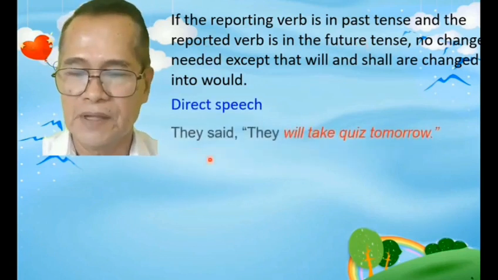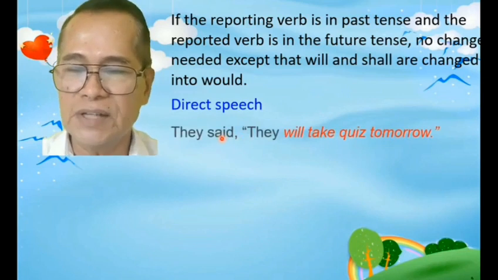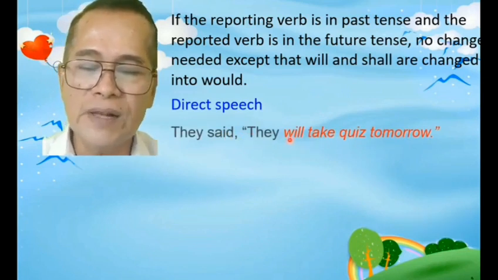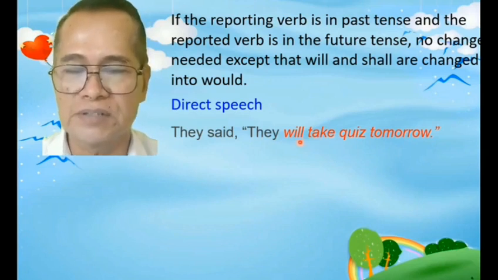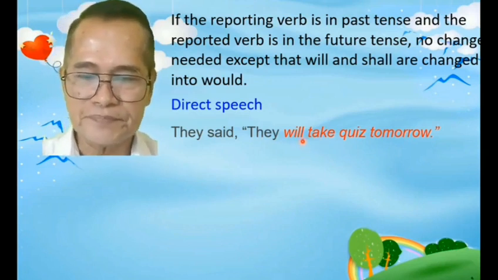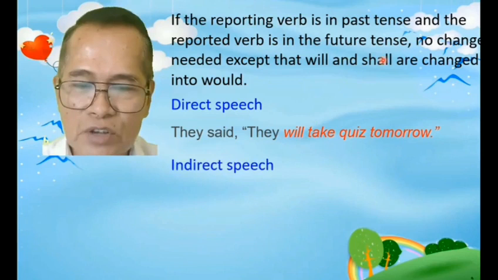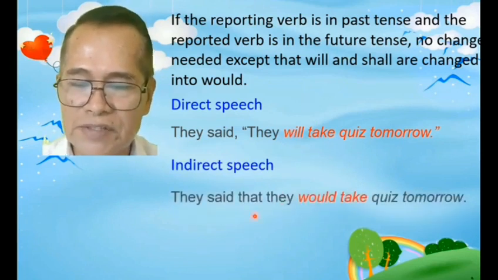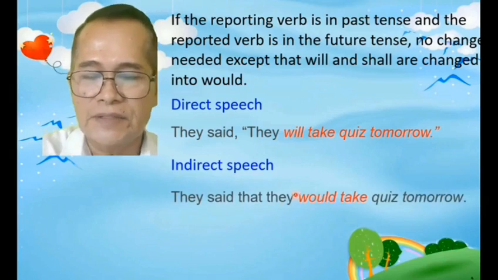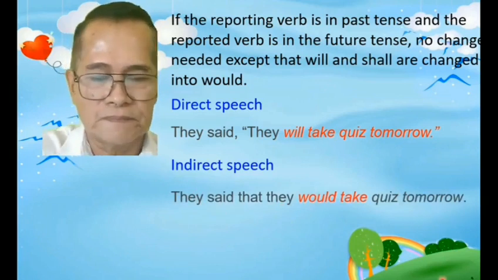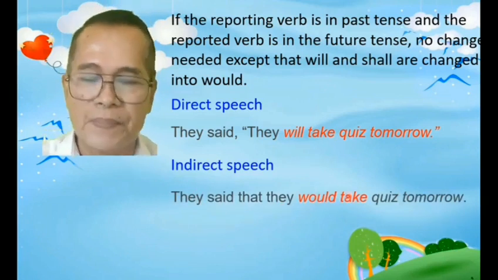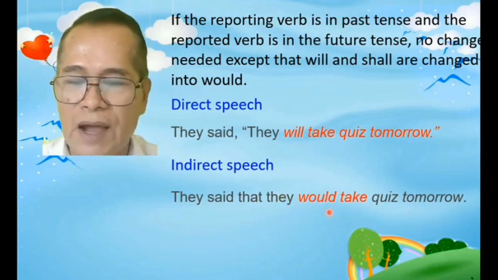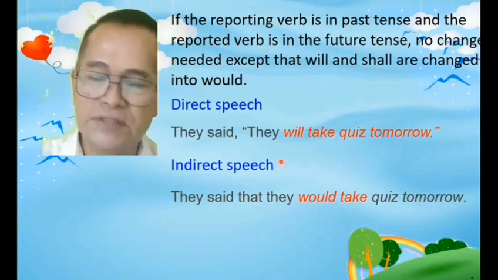Example, they said, itong said natin nasa past tense ito and then they will take quiz tomorrow. Will take is future tense. So, ang sabi nito, ang will ay magiging would. They said that they would take quiz tomorrow. Ang definition dito, ang will ay magiging would. Other than that, it is the same.